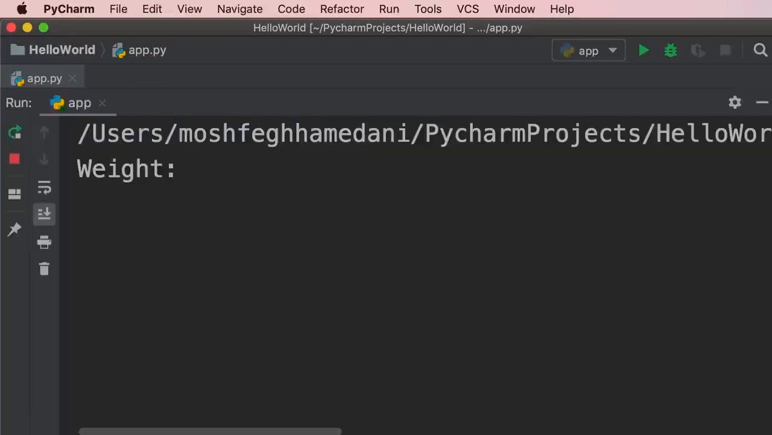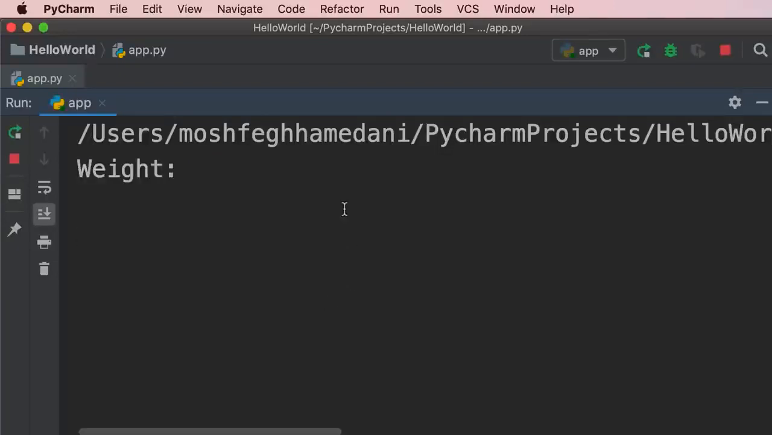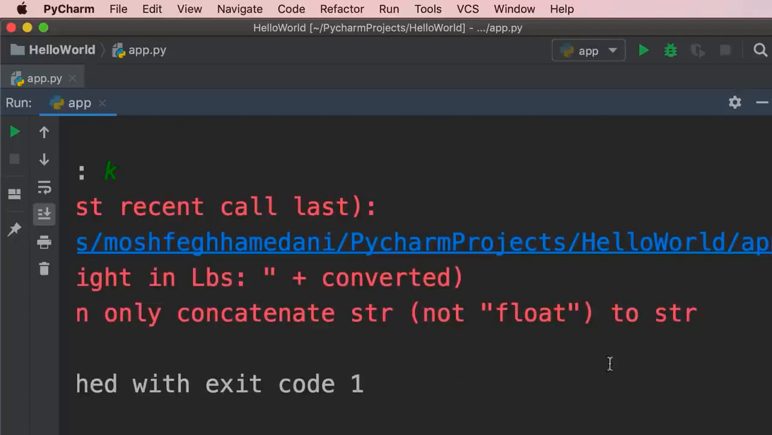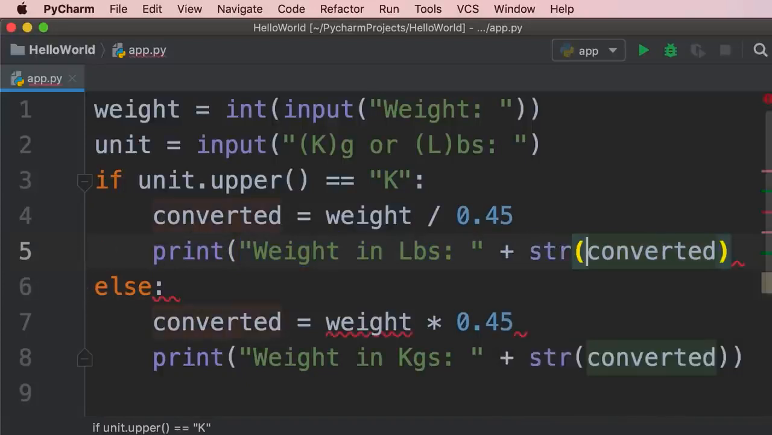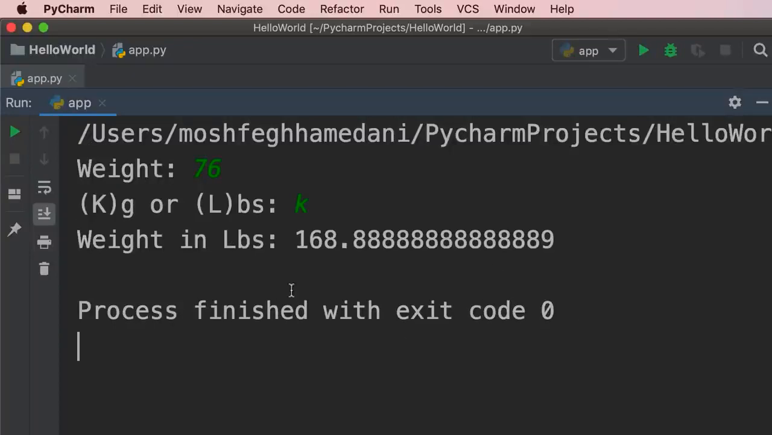Let's run the program and see what happens. So 170 in pounds, and here's my weight in kilograms. Now let's try entering a weight in kilograms. So run it one more time. Let's say 76 kilos. Here we get a familiar error. Can only concatenate string to string, not float. So this error occurred on line 5, where we tried to concatenate a string to a float. So once again, we need to convert this to a string object. Now, let's run the program one more time. 76 kilos is equal to 168 pounds.